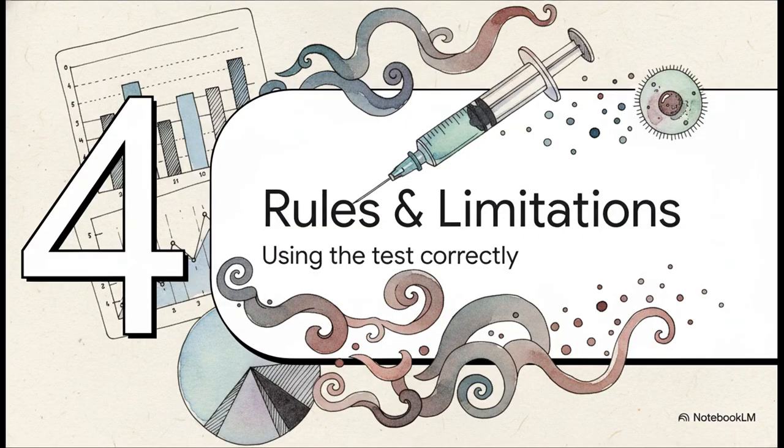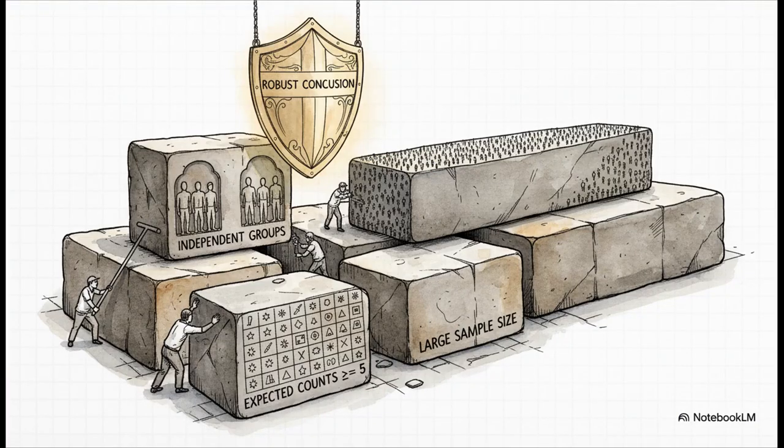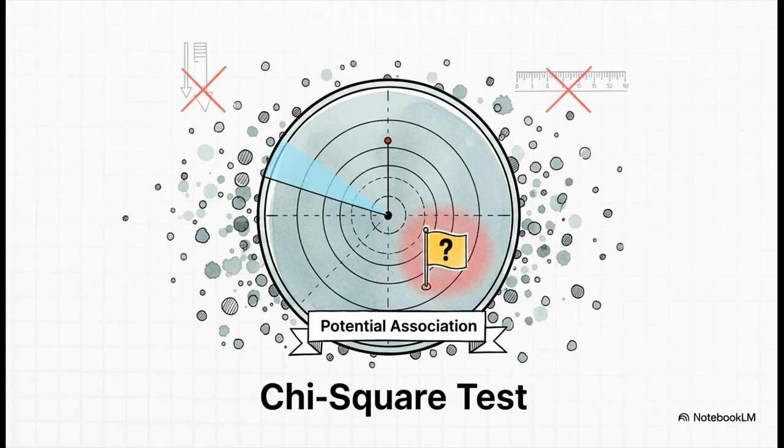But, like any powerful tool, you can't just use it whenever you want. The chi-square test has some important rules of engagement, some conditions that have to be met for the results to actually be trustworthy. The groups have to be independent, and crucially, the sample size needs to be big enough. And with data from over 500,000 kids, you better believe this study easily clears that bar, which just makes the conclusion that much stronger.